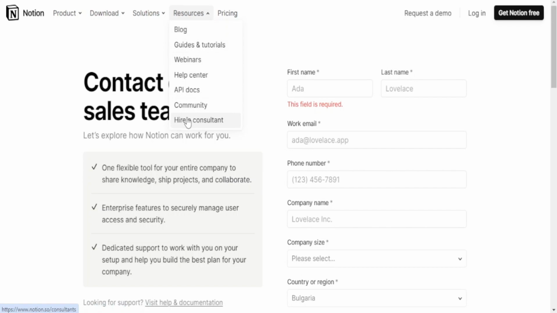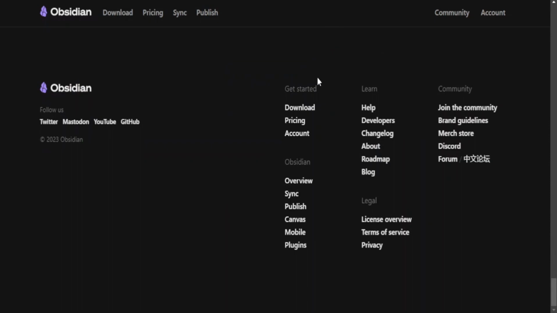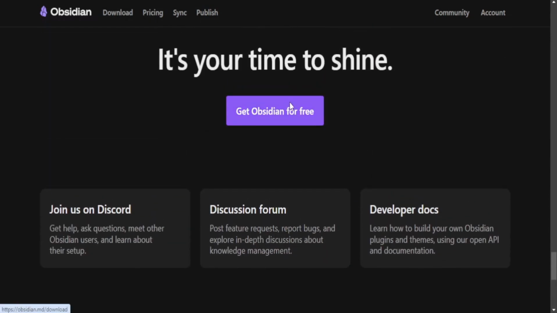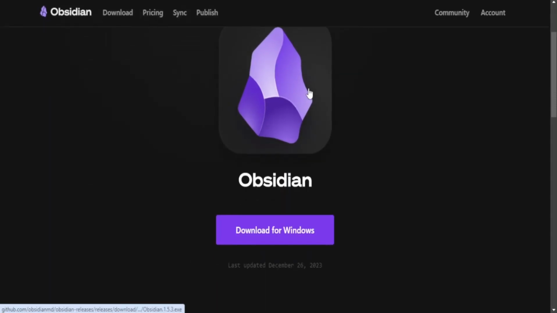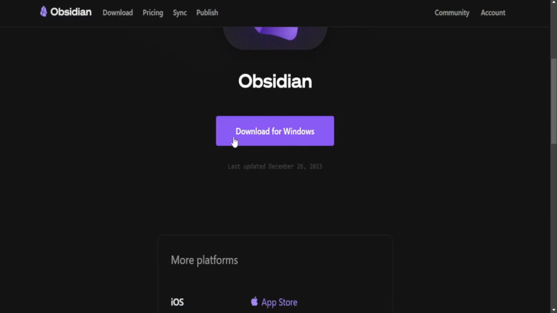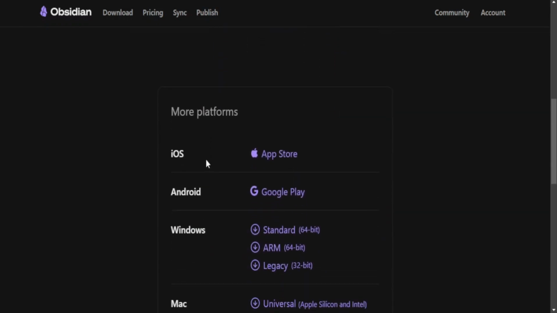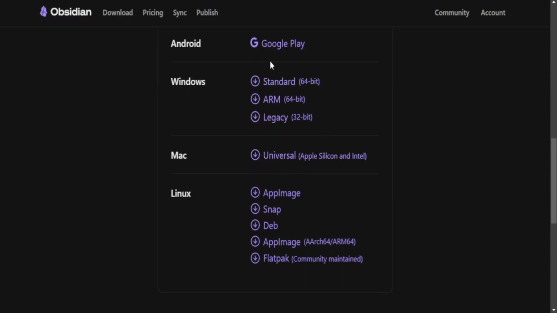Platform and accessibility. Notion offers web, desktop, and mobile apps, allowing users to create, access, and edit their content across all different devices seamlessly. Obsidian is currently primarily a desktop app for Windows, macOS, and Linux, and relies on local storage or third-party syncing services for cross-device access.